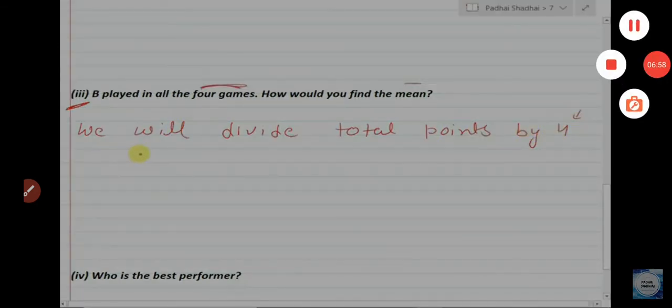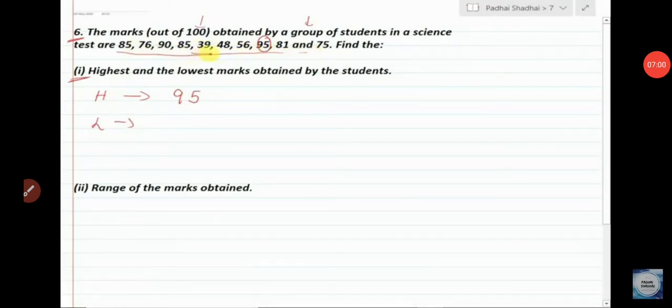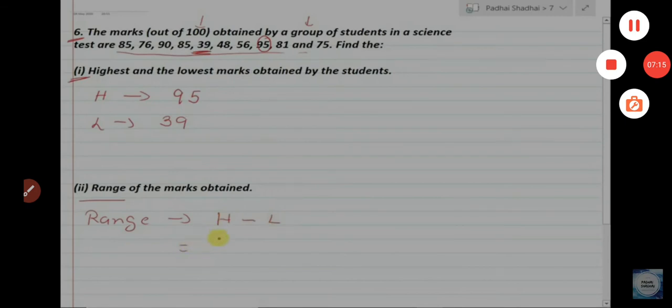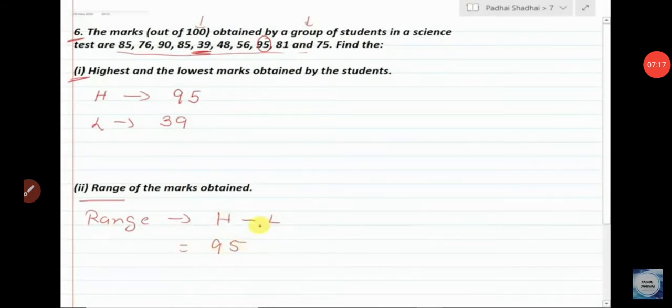Now question number 6: the marks obtained by a group of students in a science test are 85, and so on. Find the highest and the lowest marks. First of all, you have to arrange them in ascending or descending order. Then you write the highest marks and lowest marks. I will do it in short form for you; you will do it in the proper way.